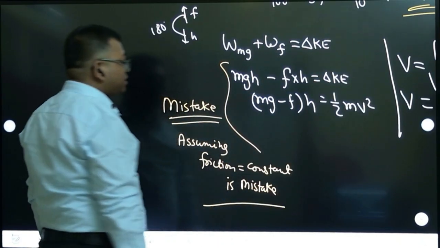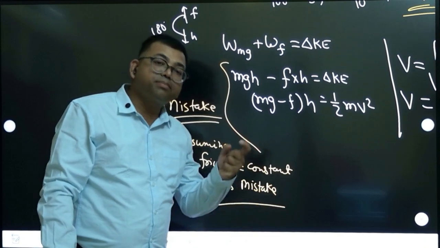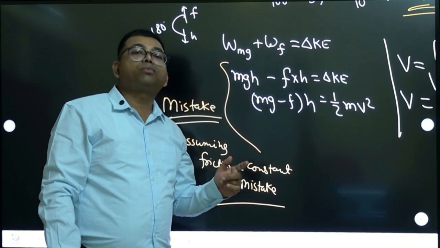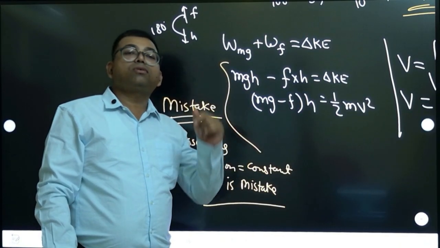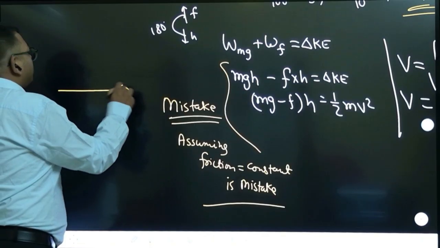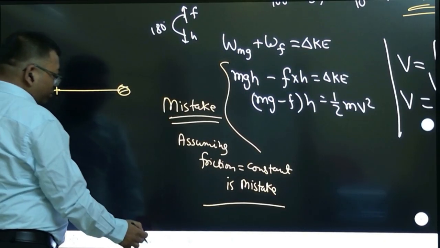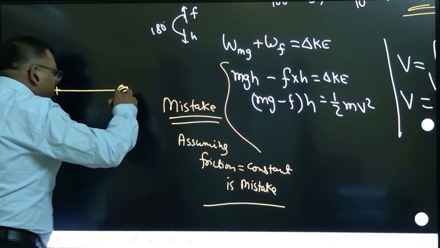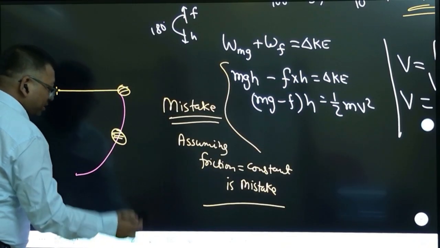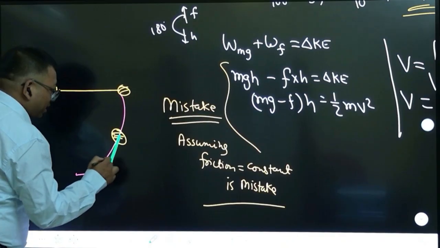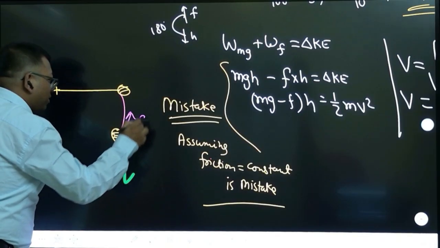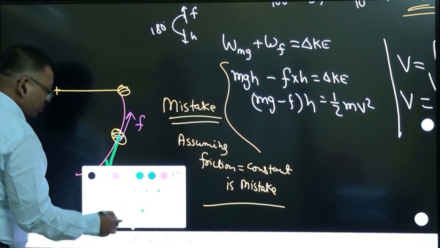Can you say why it is a mistake? Let us say friction is constant, but its magnitude is constant. Try to understand. You have raised a very good point. Friction has to act opposite of velocity, right? And if you see here, the bomb which you have released here, let us say friction magnitude is constant. But because this is going in a circular motion, and let us say at an instant right now it has a velocity in this manner, at this instant its velocity is this manner. So friction has to act opposite of this velocity. Very good question, very nice question.